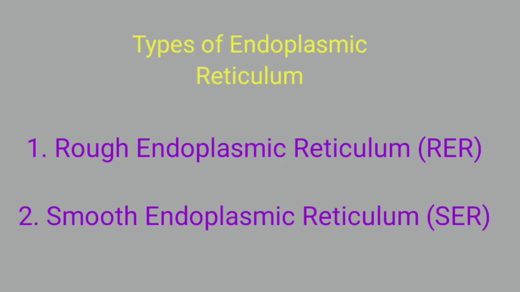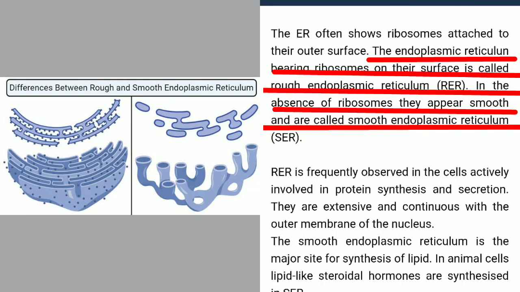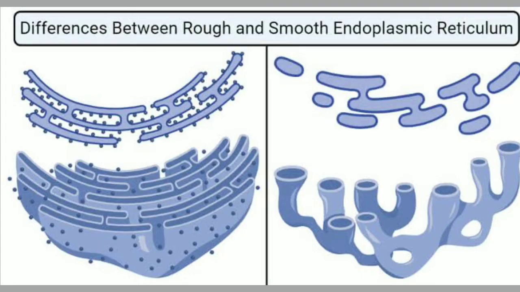Next comes the types of endoplasmic reticulum. Near the nucleus, there are two types of endoplasmic reticulum. One is called smooth-walled endoplasmic reticulum, and the other is called rough-walled endoplasmic reticulum. We can differentiate between them by the presence or absence of another organelle known as ribosomes.